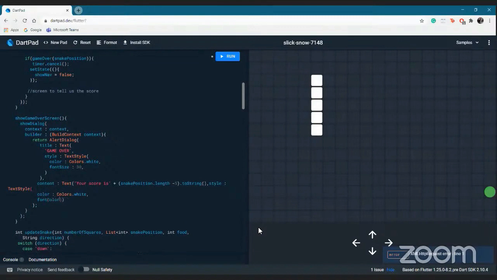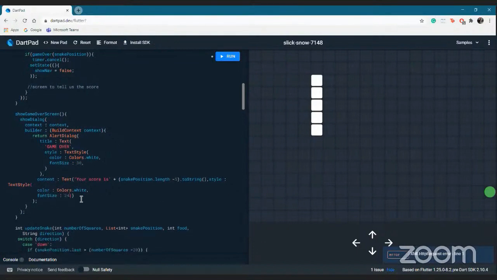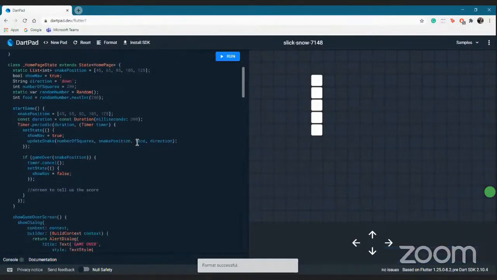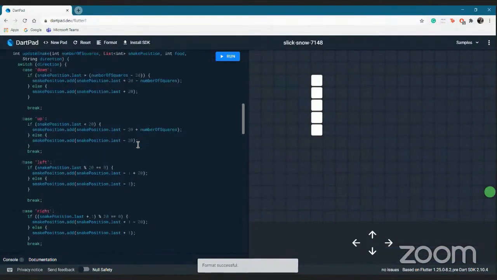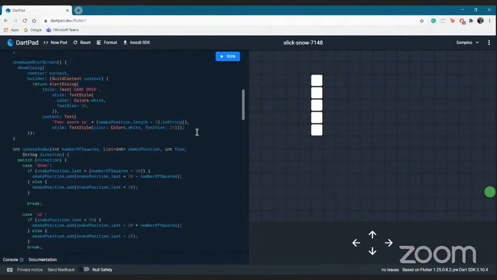And the font size, my bad, I wrote color. Font size, let's just keep it 24. Since it would seem really bad indentation, let's just format it. Yeah, and it's all beautifully indented right now.